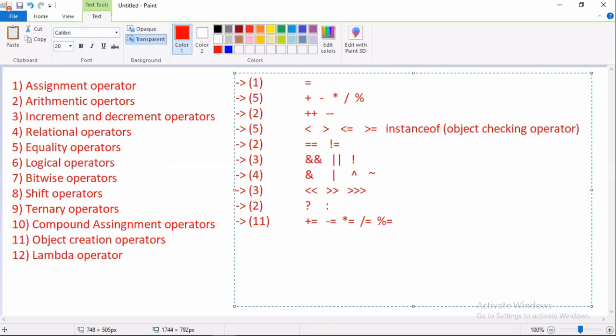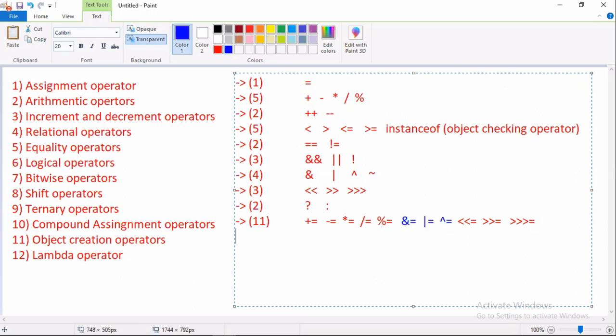Then single ampersand equal to, single pipe equal to, single cap equal to. And the next, left shift equal to, right shift equal to, double right shift equal to. These are the total 11 compound assignment operators we have.